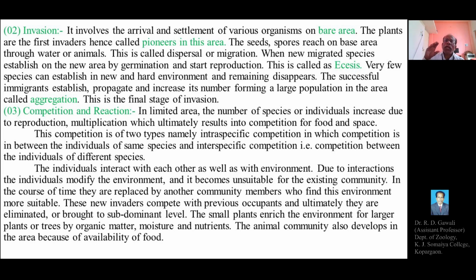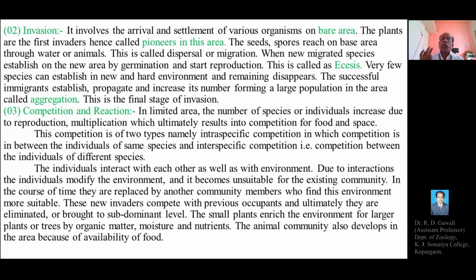During the invasion, the pioneer species or organisms, which may be plants, animals or microorganisms, reach the bare or lifeless site.